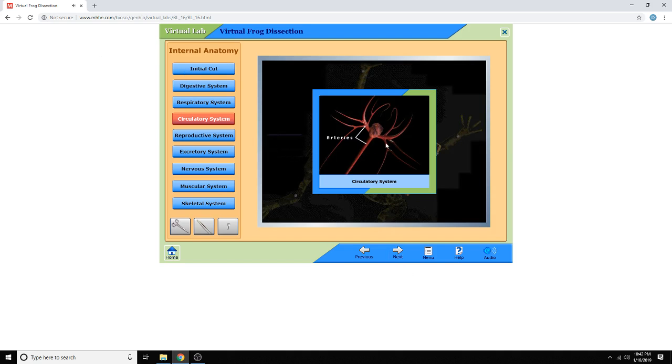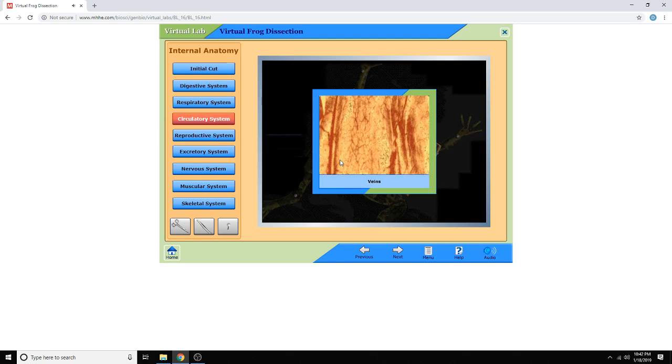Arteries are large blood vessels that carry blood away from the heart. Veins are blood vessels that bring blood back to the heart. Capillaries are the smallest blood vessels that connect arteries to veins.